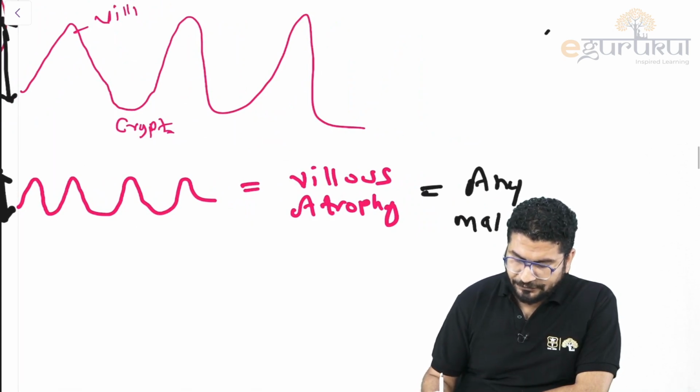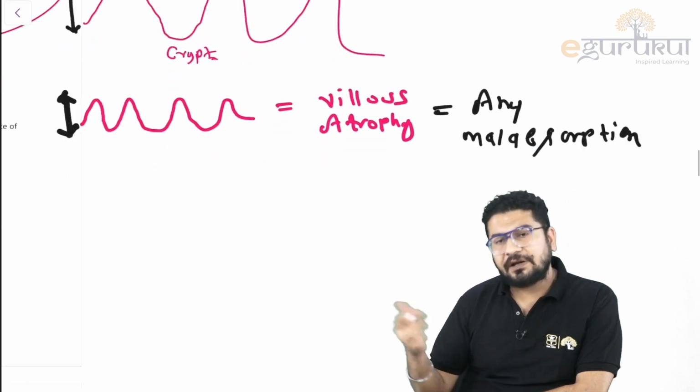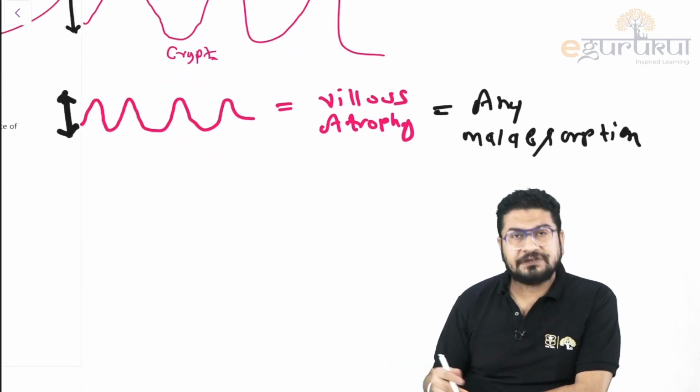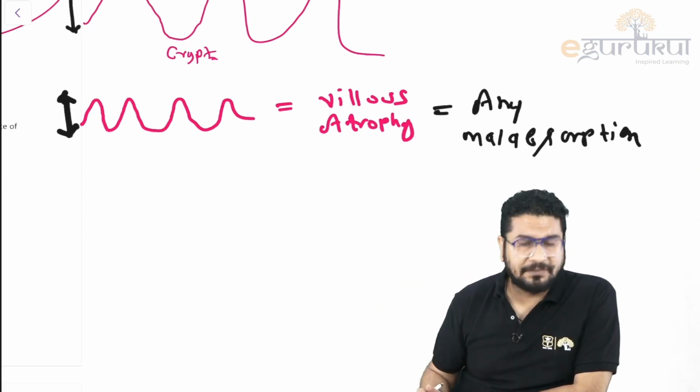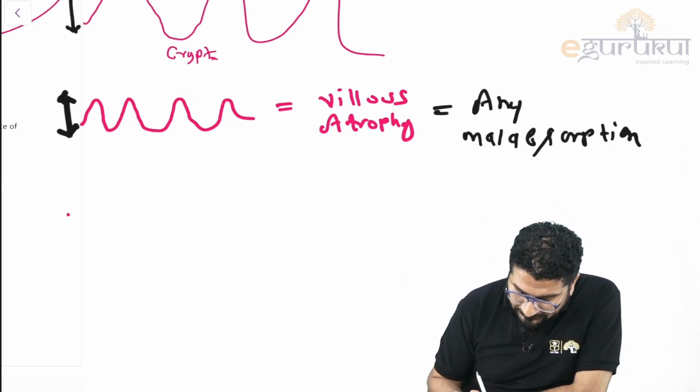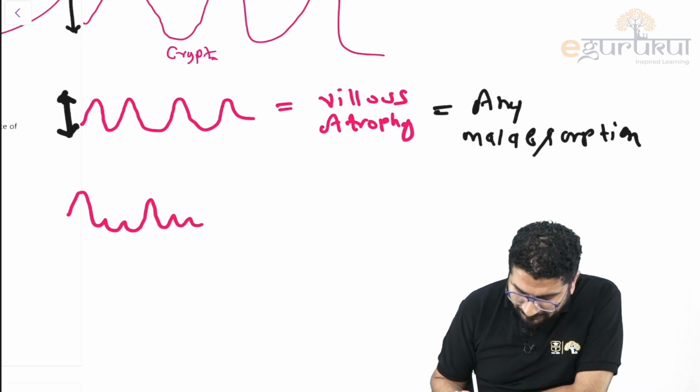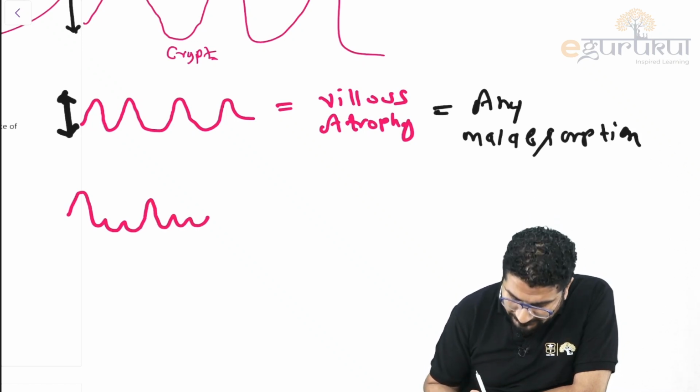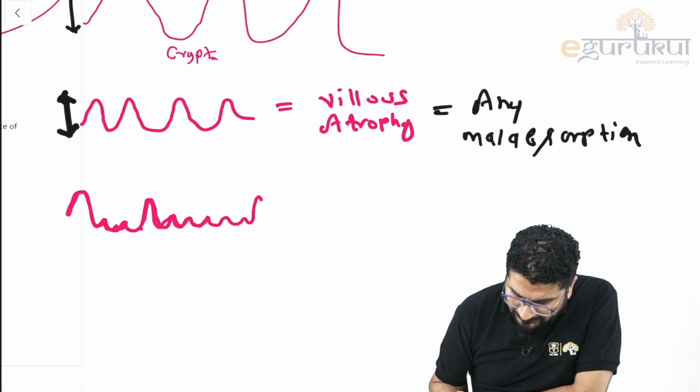Like you can see this in tropical sprue, in celiac sprue, in giardiasis, and in lactose intolerance sometimes. But understand this, you will see villus atrophy and crypt hyperplasia. Hyperplasia means increase in number. So see villi, crypt, villi, crypt, villi, crypt.